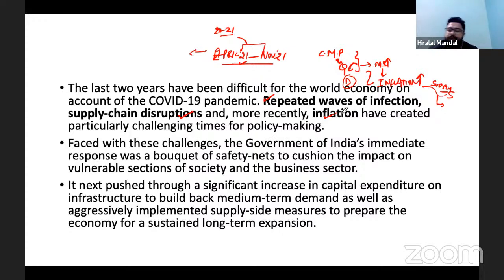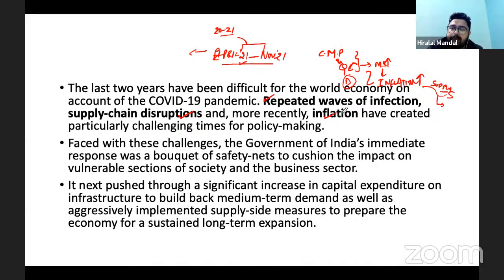So at this point of time, the headache for governments across the world is rising inflation. Look at the USA: inflation has gone up to 7.5%. In India also, inflation has crossed 6%. Whereas some countries, like Turkey, have already seen an inflation rate of 36%. So inflation has become a major cause of concern.